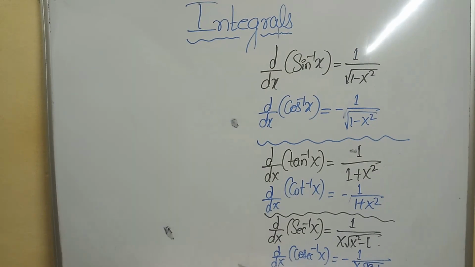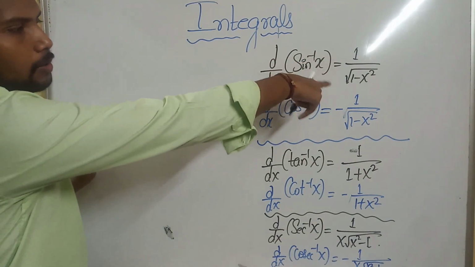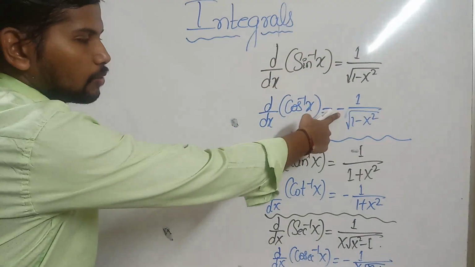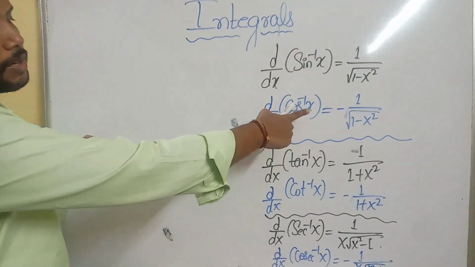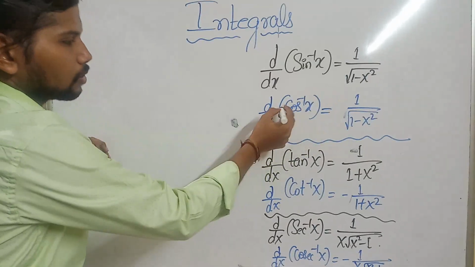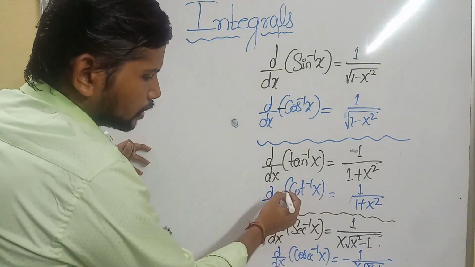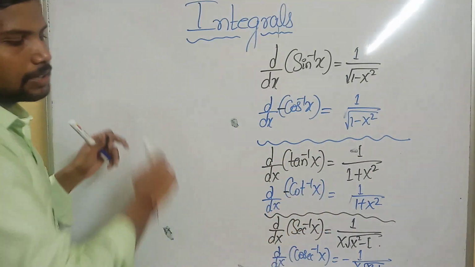We know the inverse trigonometric derivatives. The derivative of sin inverse x is 1 divided by square root of 1 minus x square. The derivative of cos inverse x is minus 1 divided by square root of 1 minus x square. Can I shift this minus to the left side as I did in the last part? Here the minus will be shifted, which makes it easy to write the integral formula.